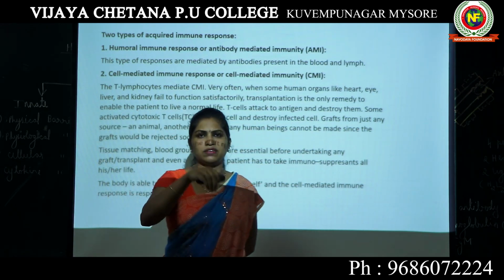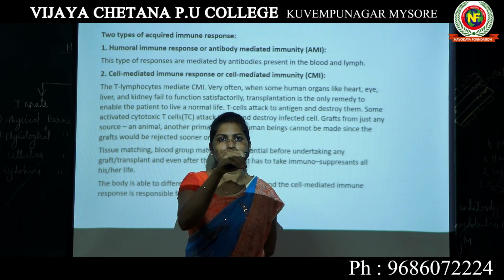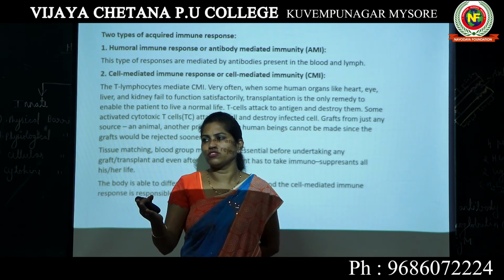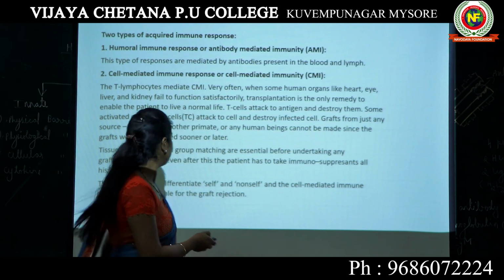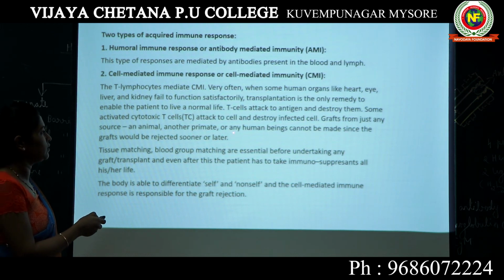If a virus is present inside a cell, instead of killing only the virus, only that antigen, they kill the whole cell, so that infection does not spread to the nearby cells. This is the speciality of activated cytotoxic T cells.